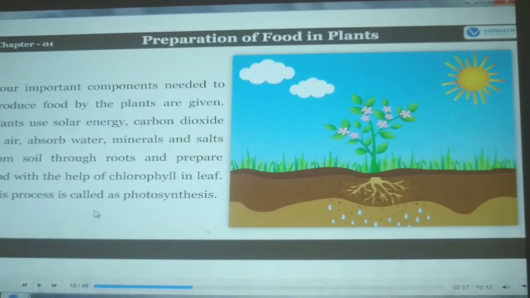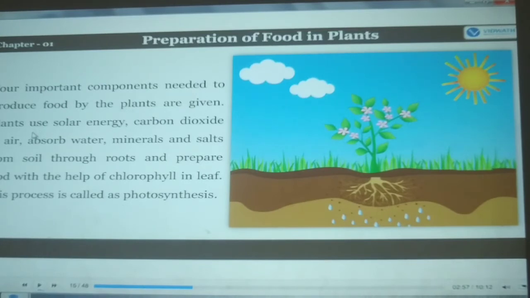Four important components needed to produce food by the plants are given. Plants use solar energy, carbon dioxide in air, absorb water, minerals and salt from soil through roots, and prepare food with the help of chlorophyll in leaves. This process is called photosynthesis. Now we got to know that plants prepare their own food. So how do the plants prepare their own food? Which are the components needed for plants to prepare their own food?